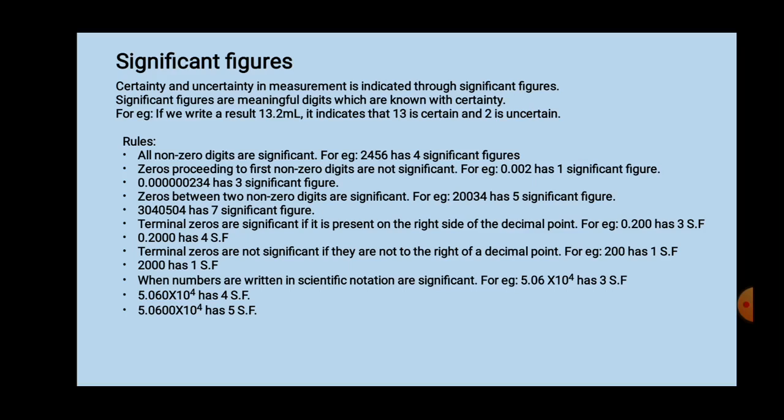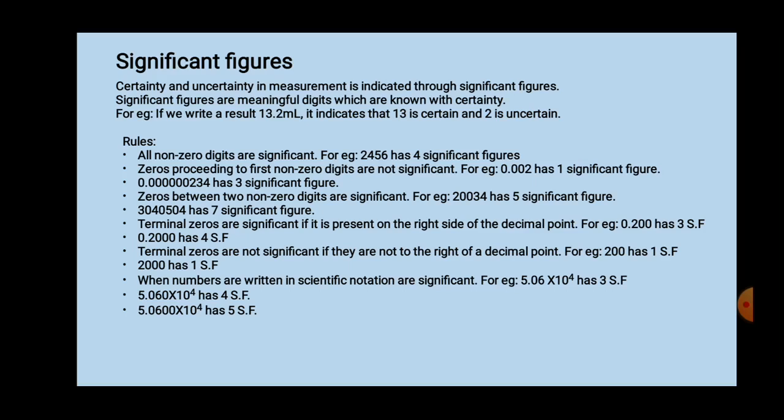Now, zeros preceding the first non-zero digit are not significant. The example is given, 0.002. Starting, you can see the zeros. Those zeros are uncertain, or I can call it as not significant. So in 0.002, the number 2 is there, no? That is significant. So how many digits are present? Only 1 digit is present.